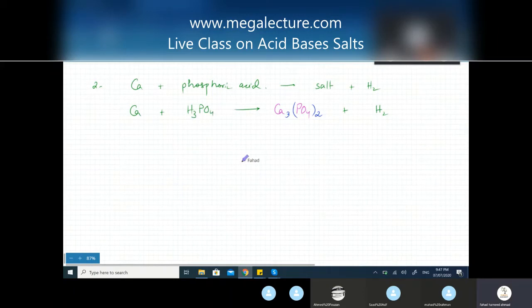So that's what I've done. The formulas are all correct. I don't think anything is wrong with the formulas. H3PO4, hydrogen gas is H2, and this is calcium phosphate. So everything has been made. Now moving to the next part. Draw these imaginary brackets. Can't change them now. I mean, where did the 4 go? Just 1 second. This is H3PO4. I said draw these imaginary brackets. So can't change the formulas now. The only thing is I can increase the number of molecules.